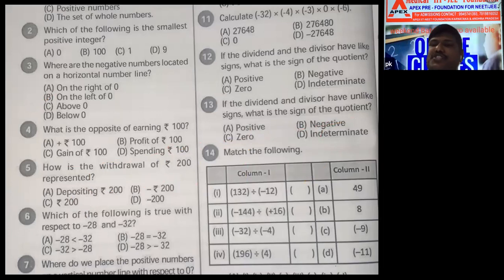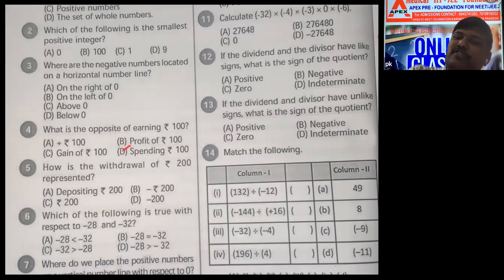What is the opposite of earning rupees 100? Earning means getting money, coming money. What is the opposite of coming money? Going money.